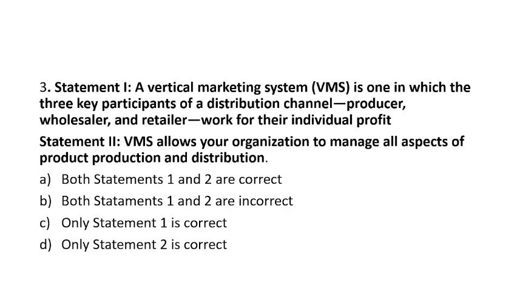Question number 3. Statement 1. Vertical marketing system is one in which the three key participants of the distribution channel, producer, wholesaler and retailer work together, not having their individual profit. Statement 2. VMS allows our organization to manage all aspects of the products, production and distribution. Both statements are correct. Both statements 1 and 2 are incorrect. Only statement 1 is correct. Only statement 2 is correct.